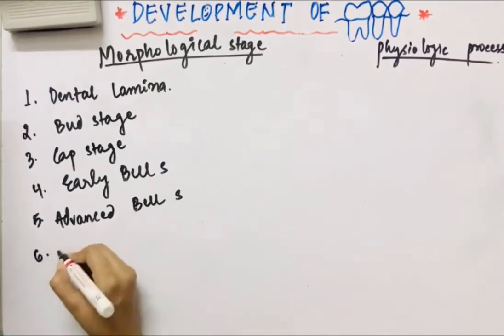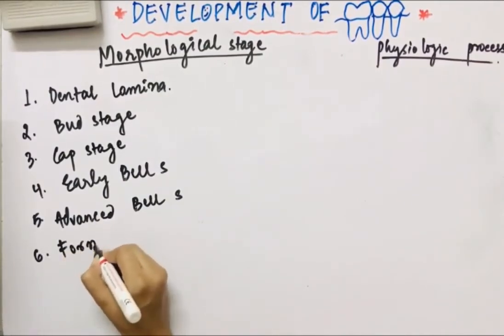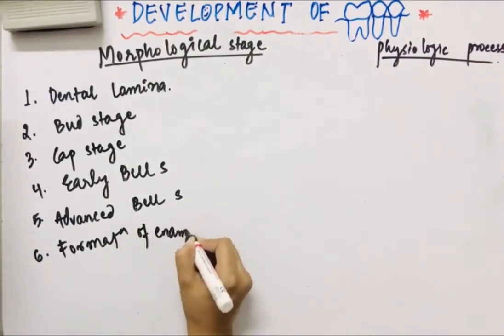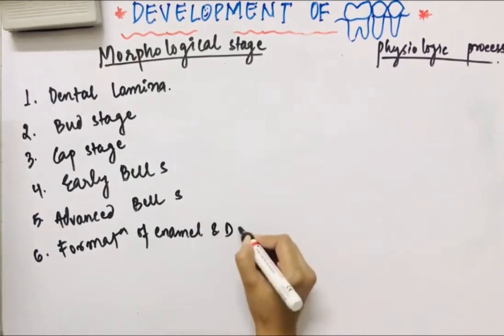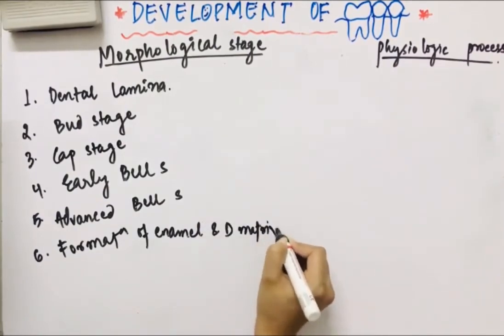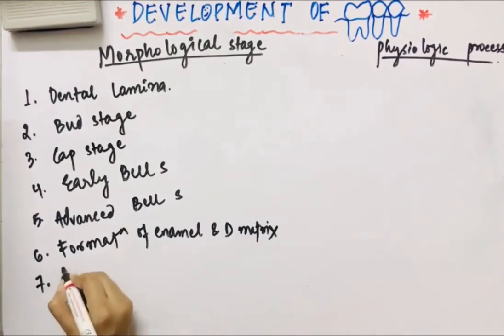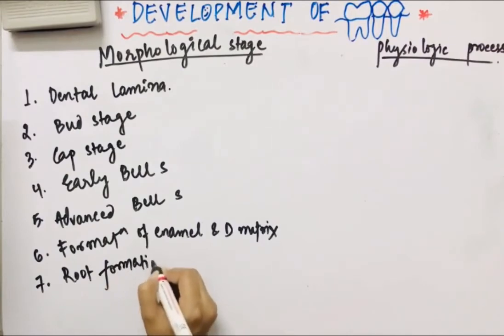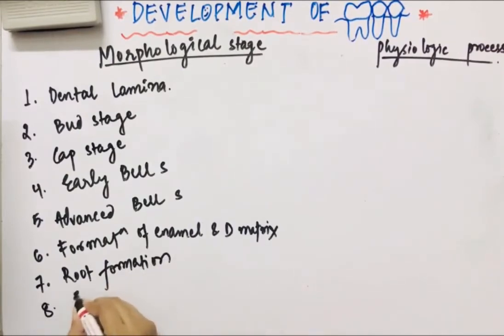Sixth is formation of enamel and dentine matrix. Seventh is root formation. And eighth is eruption of the tooth. So these are the various morphological stages.